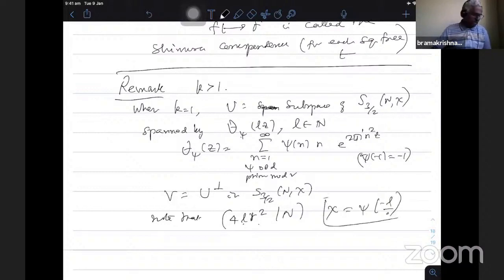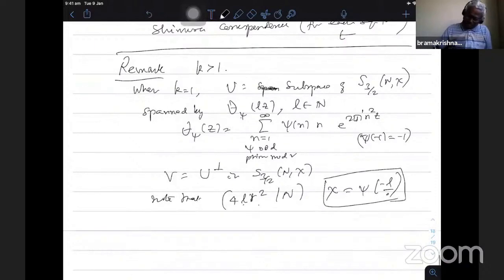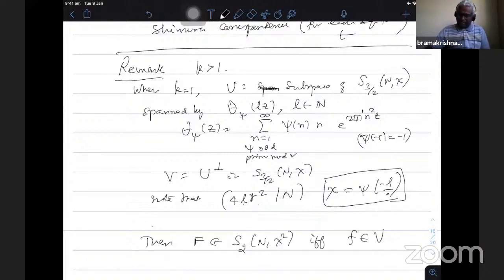With all these assumptions, this capital F belongs to S2, because it is 1 plus 1 by 2, the weight is 2k, 2 into 1 is k, so n chi square, if and only if the function f belongs to V. So I remove the span of the theta series from this form, and then for the orthogonal complement functions, I can apply the Shimura map and get this.